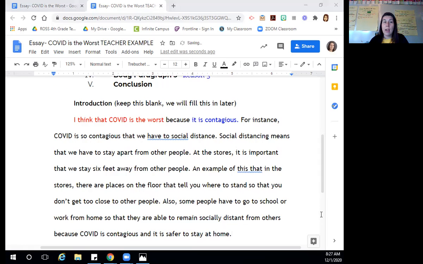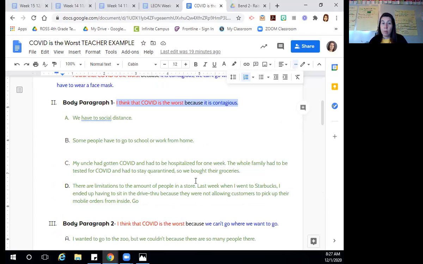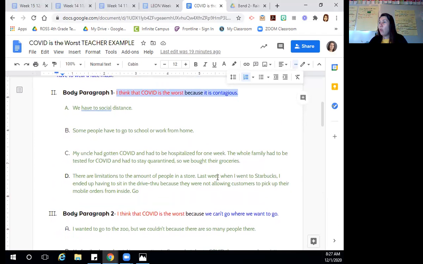I have 2 mini stories. My uncle had gotten COVID and had to be hospitalized, or the limitations about the people in the store. Well, I kind of already talked about the store, so maybe I want to talk about something different. So maybe I'm going to talk about my uncle. So I'm going to add that into my paragraph.